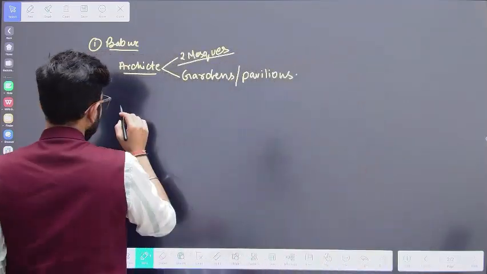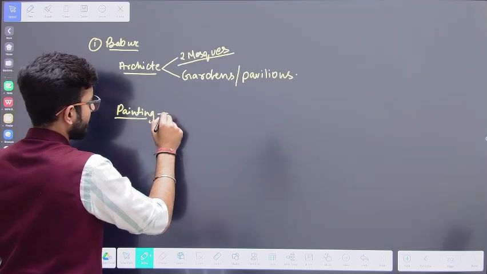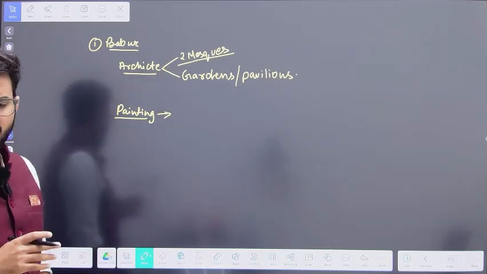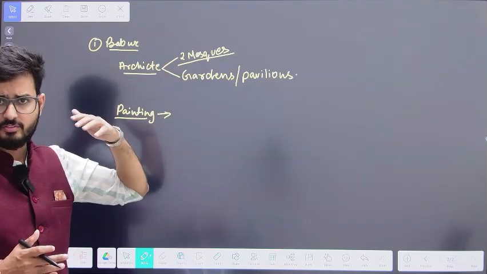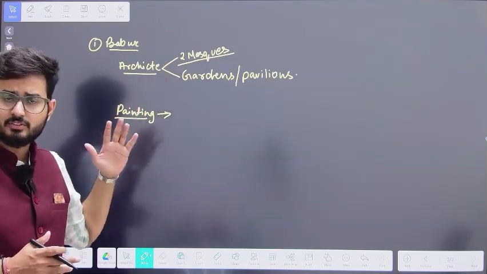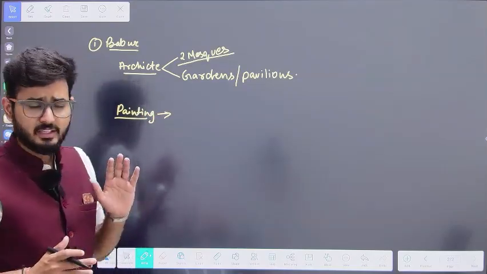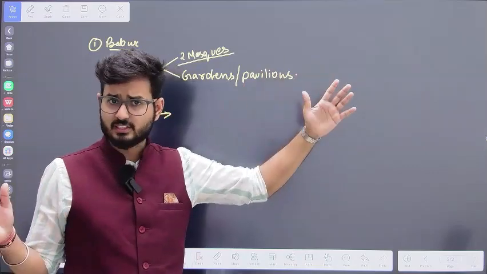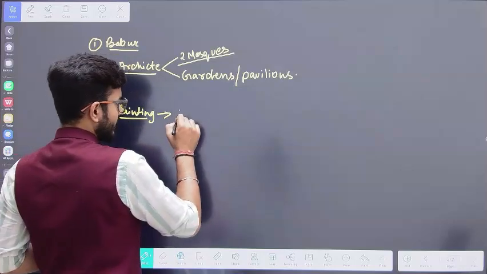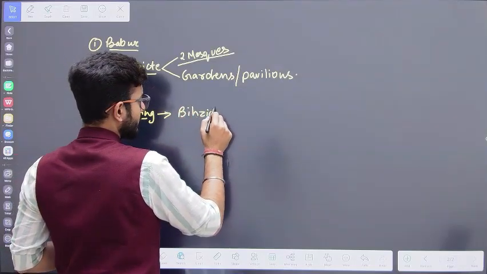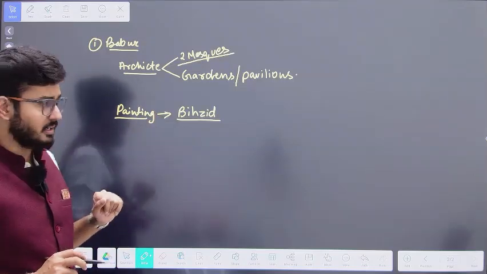Now, apart from that, when we talk about paintings, what did he contribute? During these 4 years, he did not have much time to patronize architectural development, and similarly he does not have much time to patronize the development of paintings. So he is not going to patronize it to a great extent, but in a small manner. There was a painter during his time, and his name was Behzad. So just remember this about Babur.